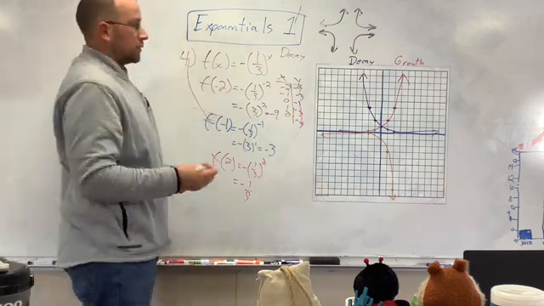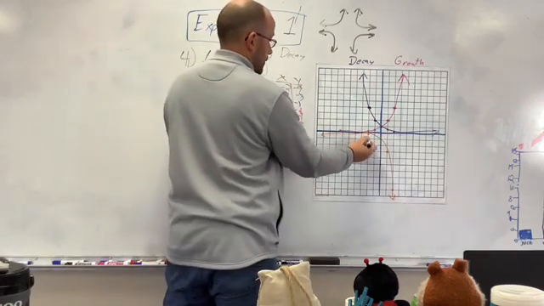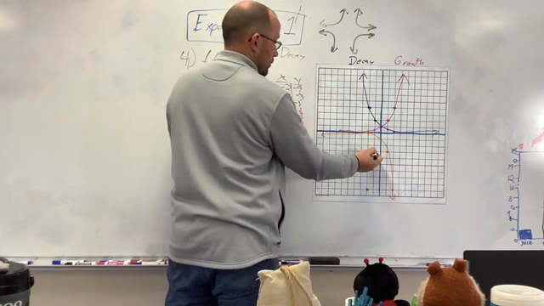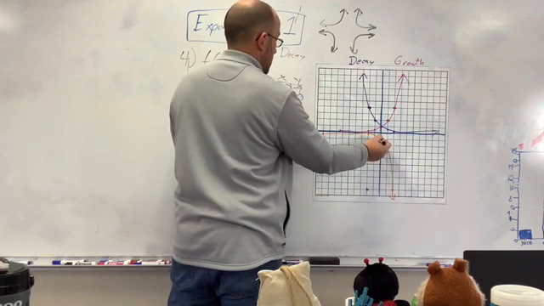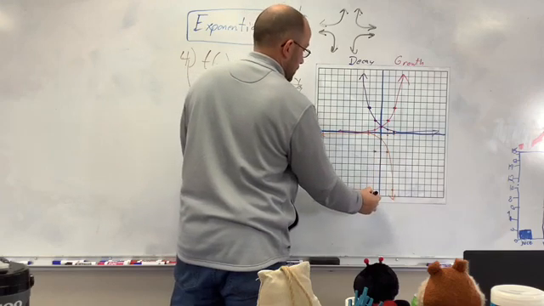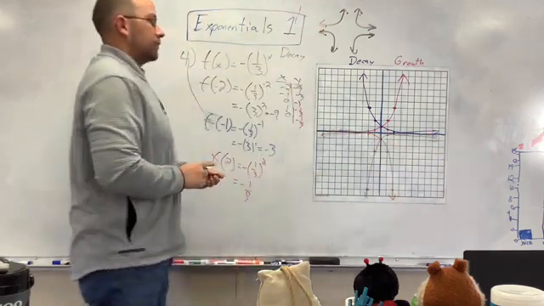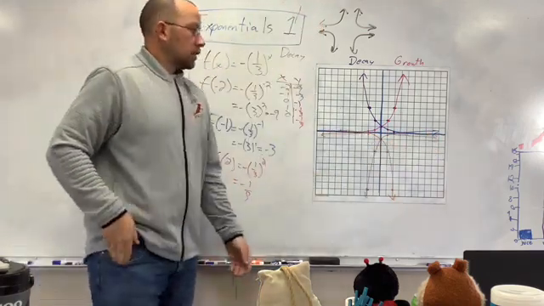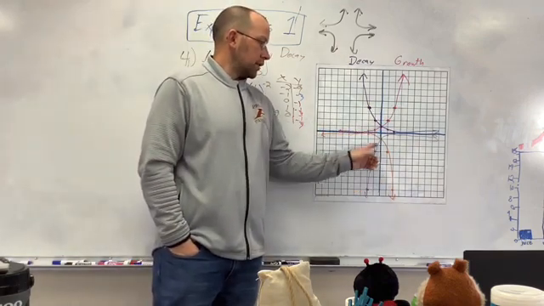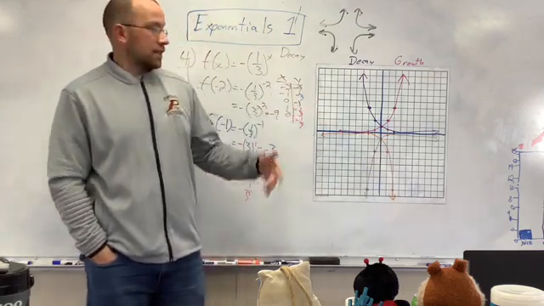Alright, so let's graph this one. -2, 9, -1, 3, 0, -1, 1. And there you go. You got 2 growth functions, 2 decay functions. This might look like the growth right here, but it's not. It's actually decay, just reflected across the x-axis.